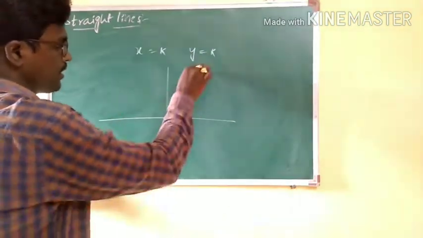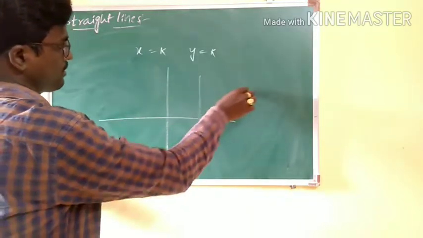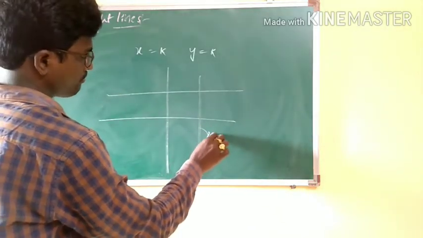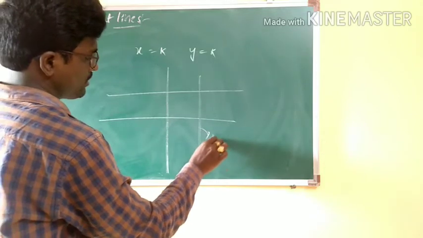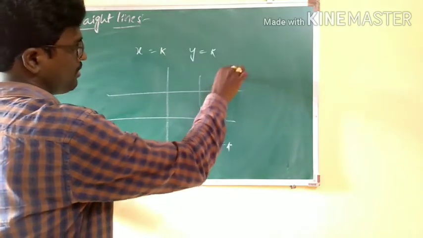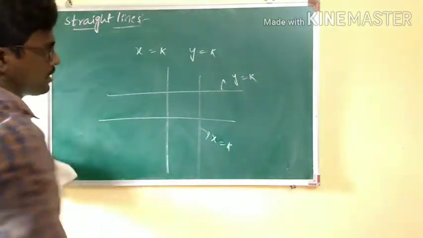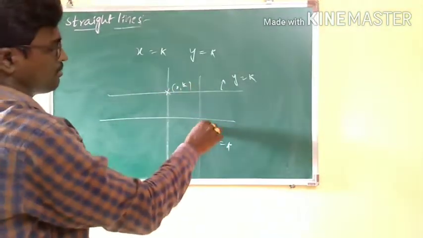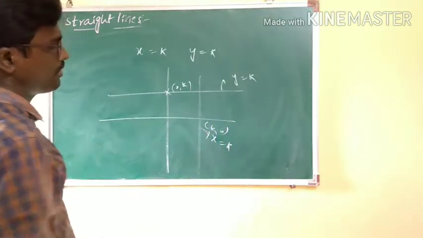What is x equal to k? A line parallel to the y-axis. What is y equal to k? This is x equal to k, and this is y equal to k. This is the point 0 comma k, this is the point k comma 0.